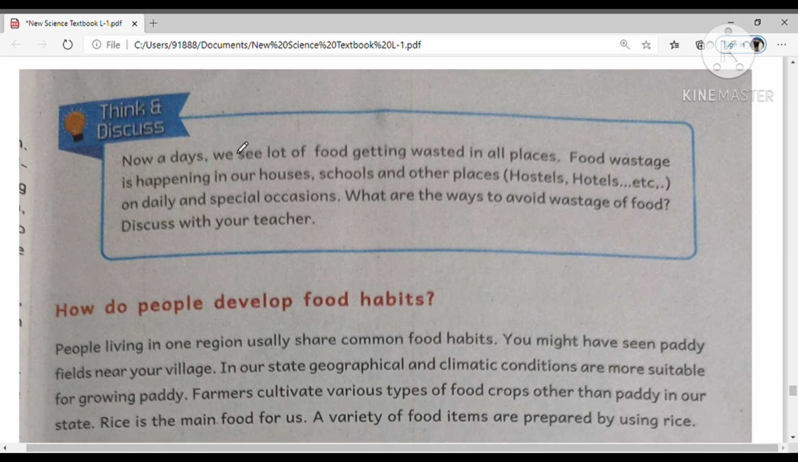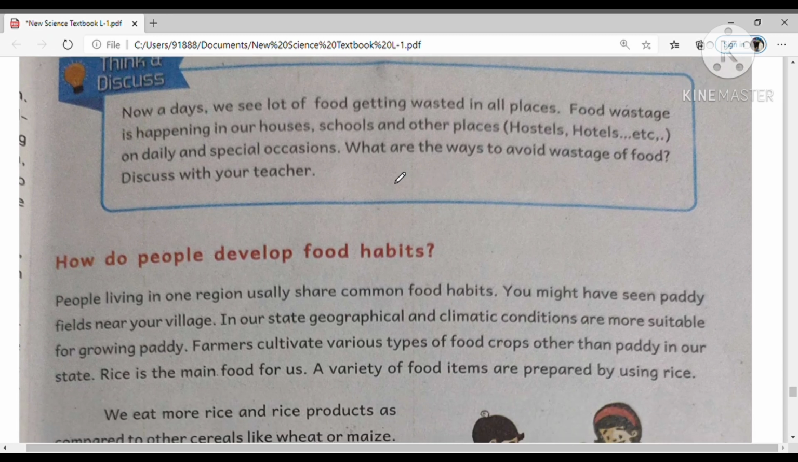So think and discuss. Nowadays we see a lot of food getting wasted in all places. For example, food wastage happens in our houses sometimes, and in schools, especially in MDM, and other places like hostels and hotels, on a daily basis and on some special occasions.